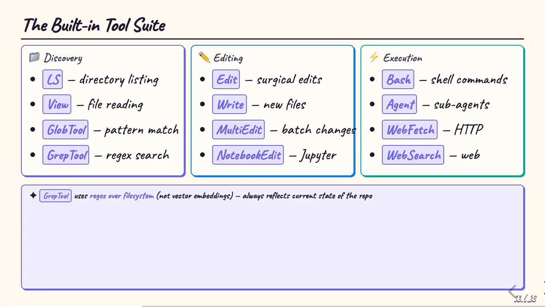Claude Code ships with a comprehensive built-in tool suite organized into 3 categories. Discovery tools, LS, View, GlobTool, and grepTool let the agent map and search any codebase. Editing tools, Edit, Write, Multi-Edit, and Notebook Edit let it make precise changes. Execution tools, Bash, Agent, WebFetch, and Web Search let it run commands, spawn subagents, and reach the internet. One key design choice: grepTool uses regex over the live file system rather than vector embeddings, ensuring the agent always sees the current state of your repo, never an outdated index.